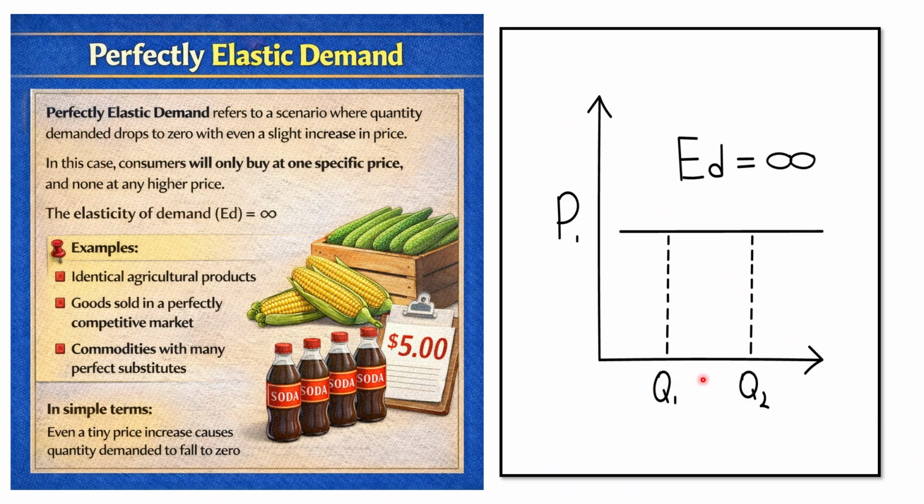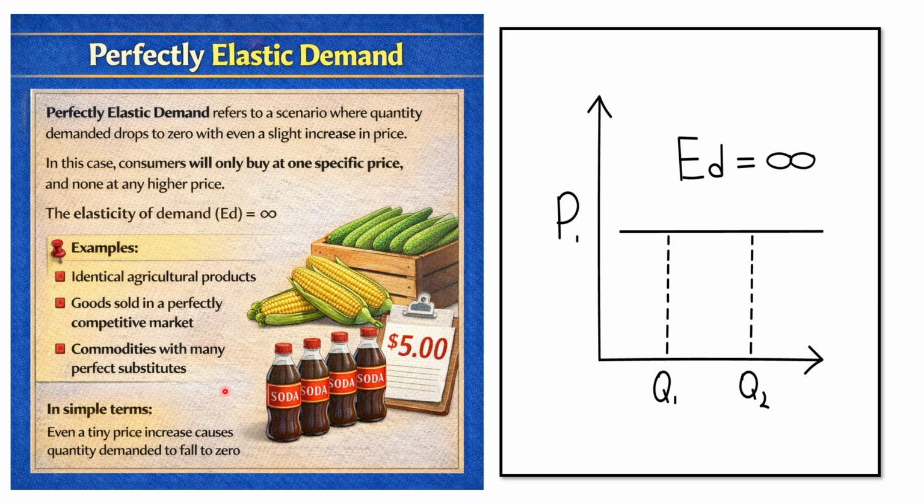This shows that consumers buy goods at one specific price and there is no change in price. For example, many perfect substitute goods are available in the market, therefore the price remains the same and only the quantity demanded may increase or decrease. Examples include identical agricultural products sold in a perfectly competitive market, and commodities with many perfect substitutes.